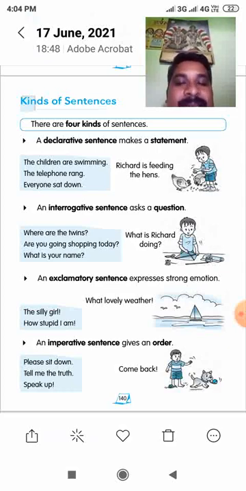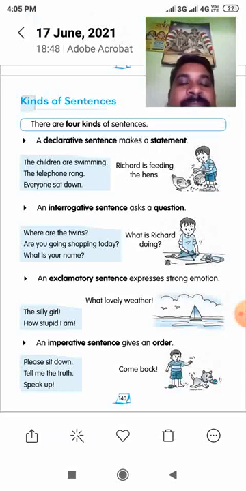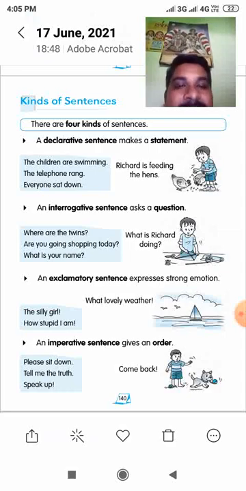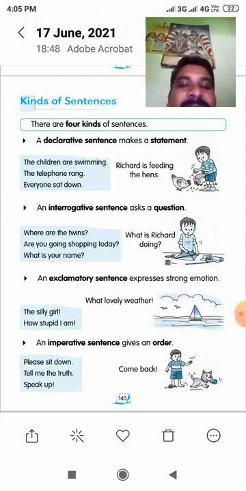See the sentences. Where are the twins? Where are the twins? So we have to answer, the twins are playing. The twins are taking a bath. Some other thing we have to answer. This is a WH question type.